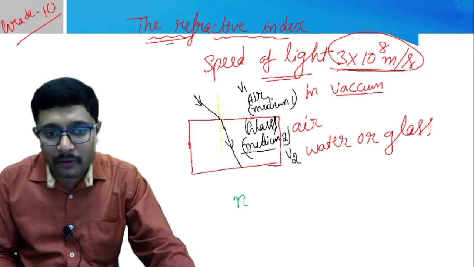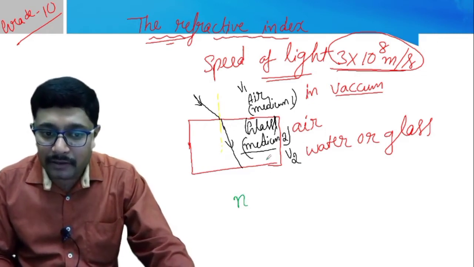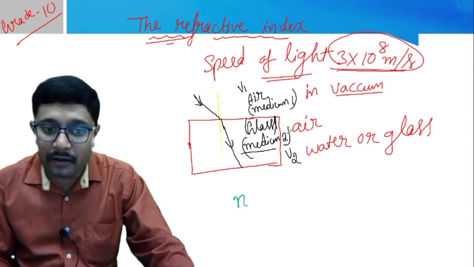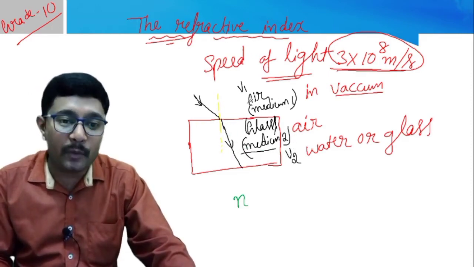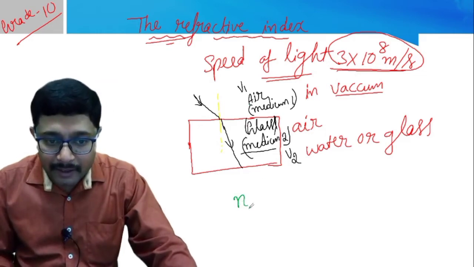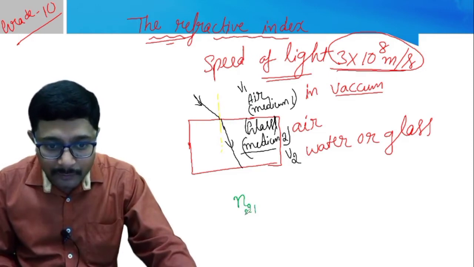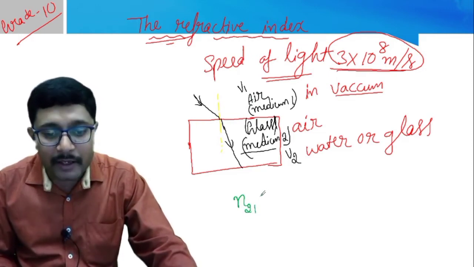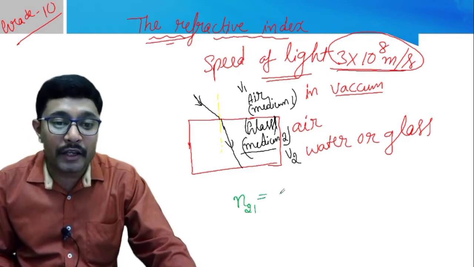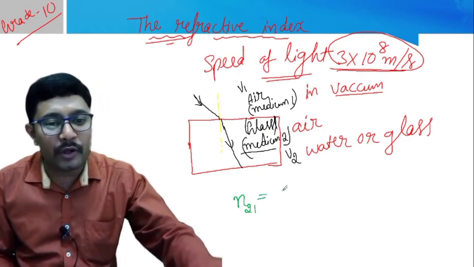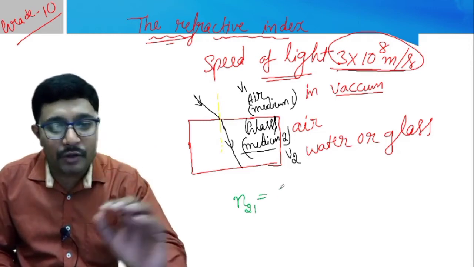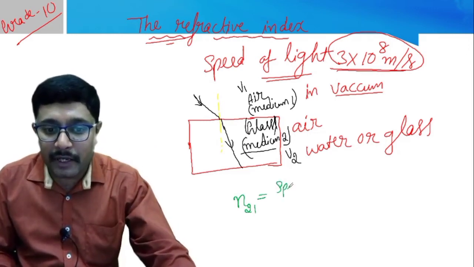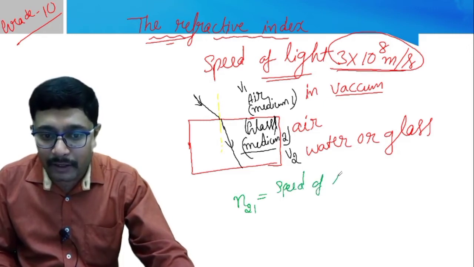where we are taking the refractive index of light in medium 2 with respect to medium 1. So we will write it as n21, that means refractive index of medium 2 with respect to medium 1 is equal to the ratio. So what do you mean by ratio? So ratio indicates fraction. So it is the ratio of speed of light